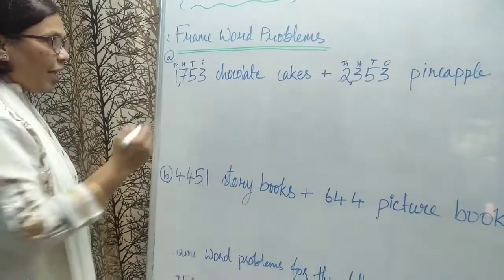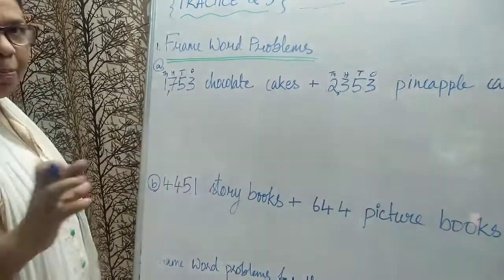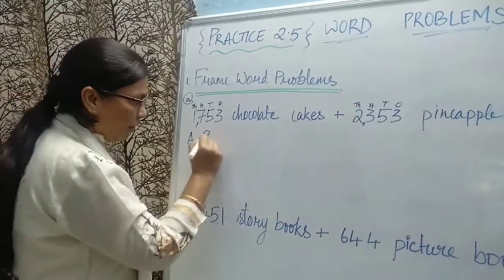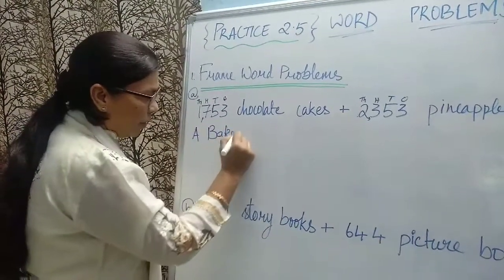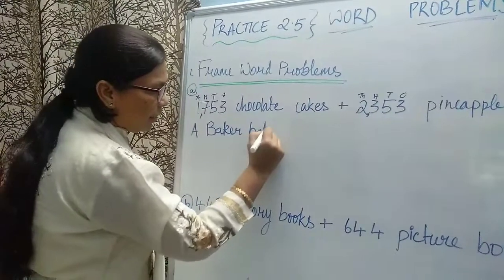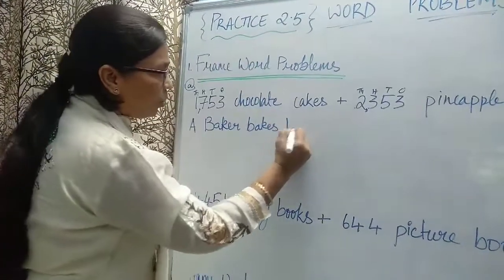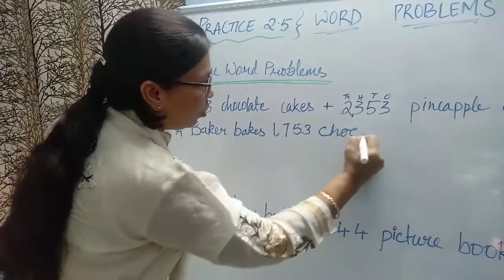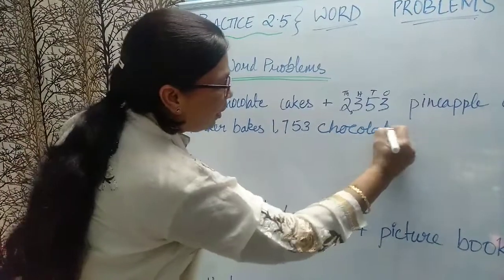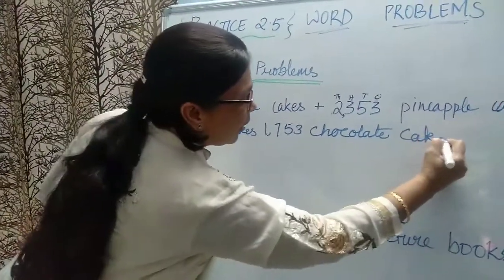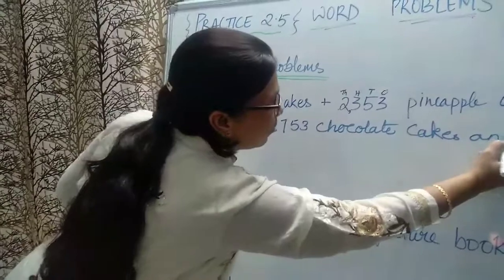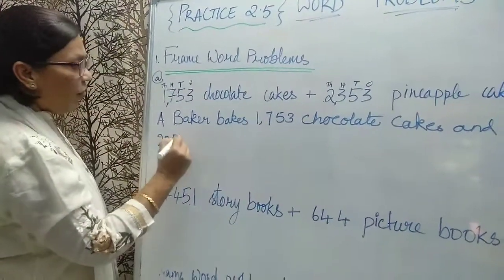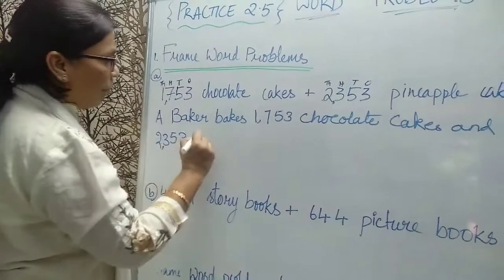Now we will write: a baker bakes 1753 chocolate cakes and 2353 pineapple cakes.